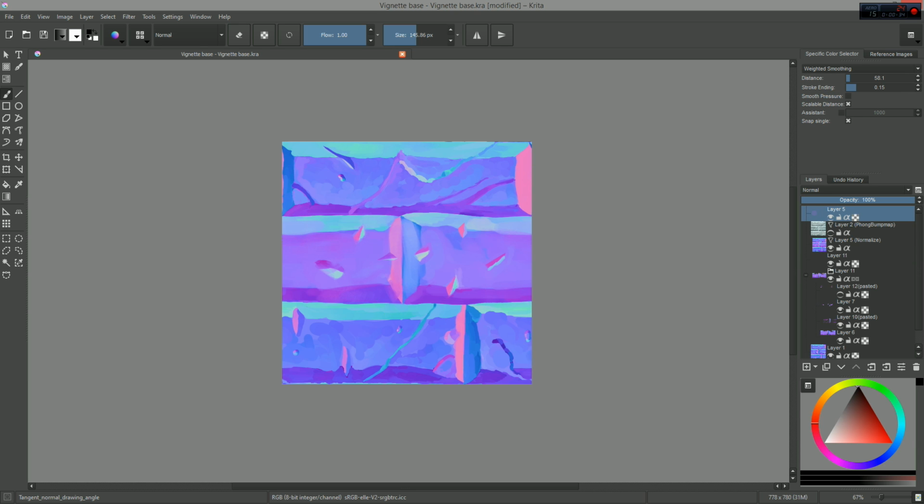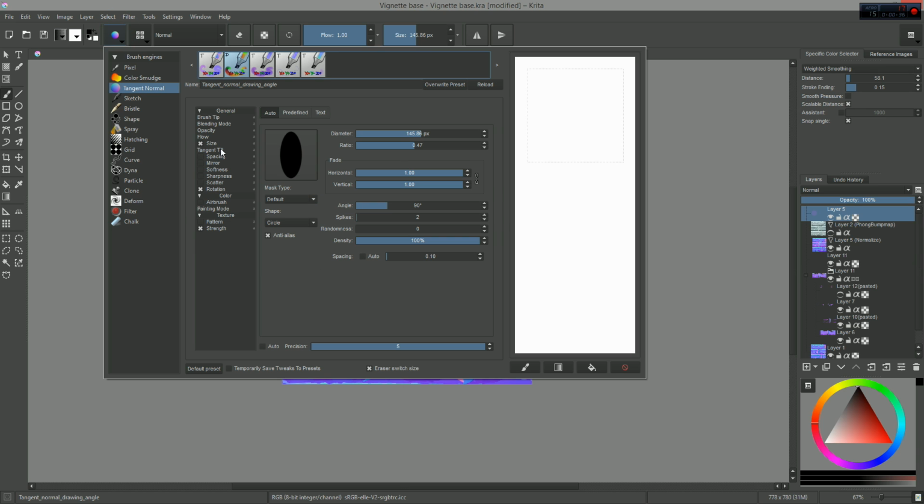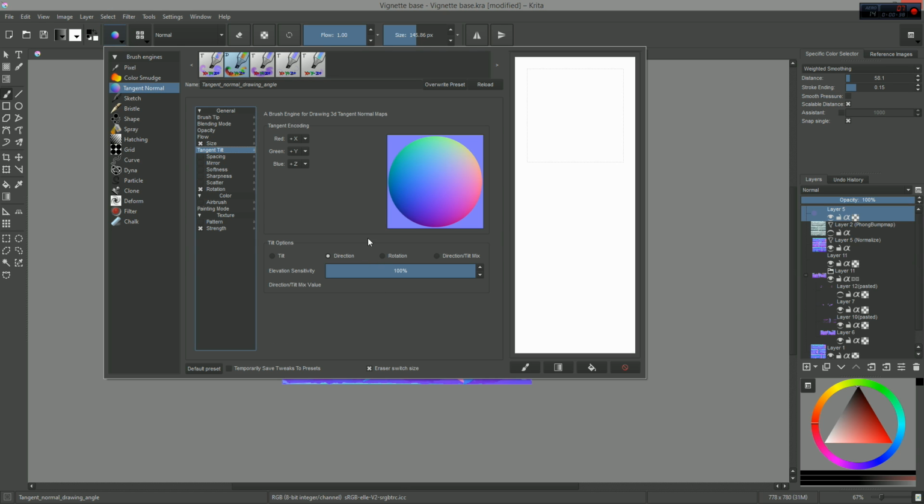All of the unique parameters of this engine can be found in the tangent tilt section. They are pretty simple. First, in the biggest section, you can invert the X and Y axis orientation in the brush parameters, depending on how your game engine or your shaders treat normal map images. The spherical picture on the right will give you a representation of the colors the tool will produce. The 4 options at the bottom change the way the tool behaves.